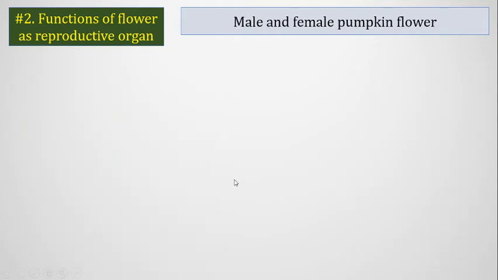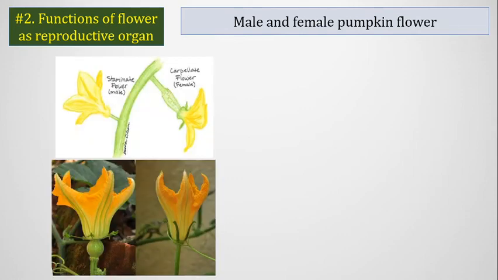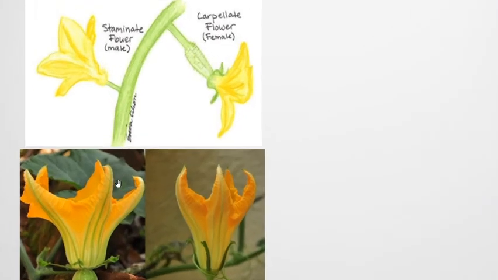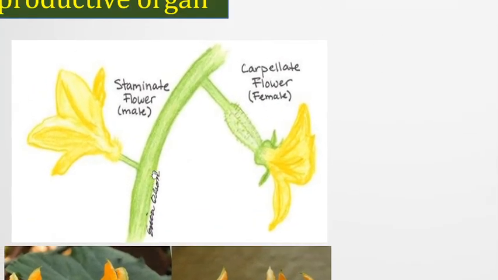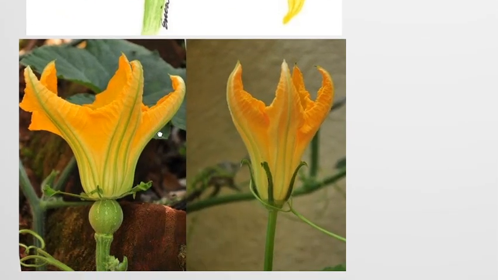And now, as an example of an incomplete flower, we can say pumpkin or bottle gourd. The pumpkin flower can be of 2 types. Some flowers are male and some flowers are female. So that is the male and that is the female pumpkin flower. Here the right one is male and the left one is female. The right one doesn't contain gynoecium.